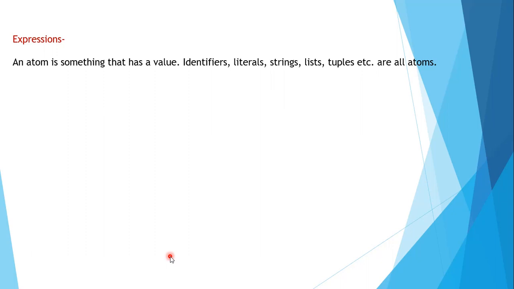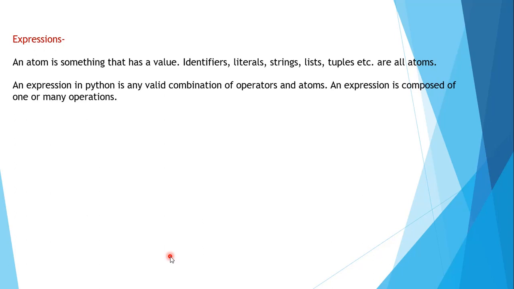In the Python programming language also, all programs are built with the help of certain small atoms. These atoms can be identifiers, literals, or strings, and they are arranged in a proper sequence to form an expression. An expression in Python is any valid combination of operators and atoms. Why do we say valid combination? Because the combination should be such that it yields a result. If we use an invalid combination, it will not yield a result, so that expression cannot be evaluated.